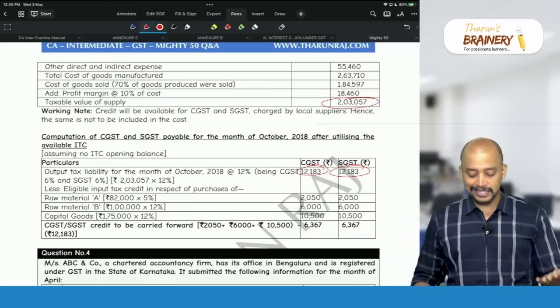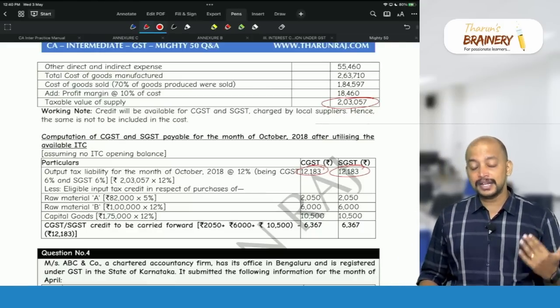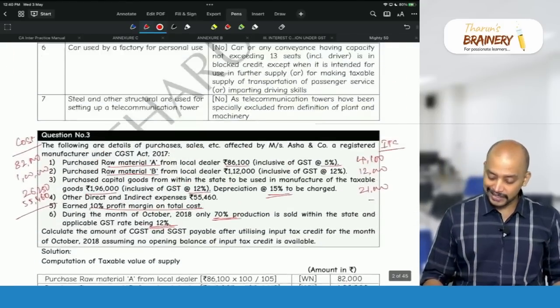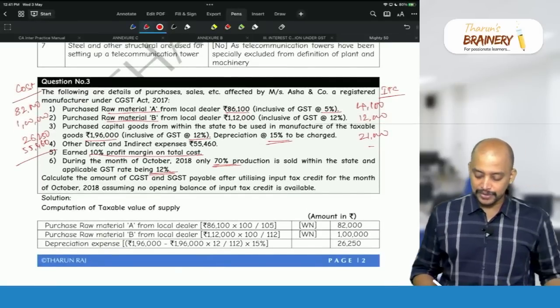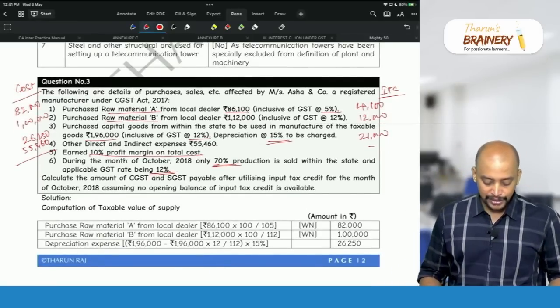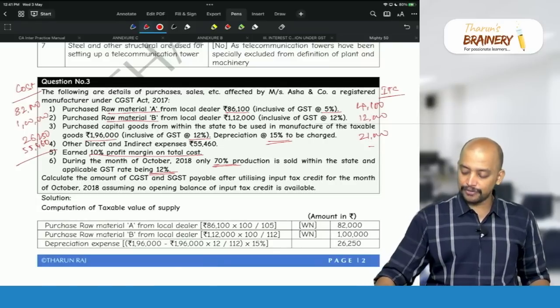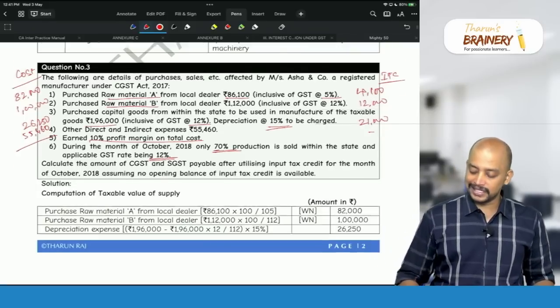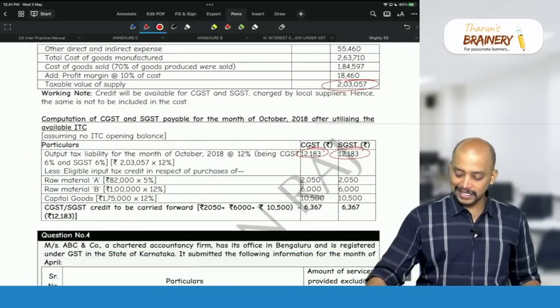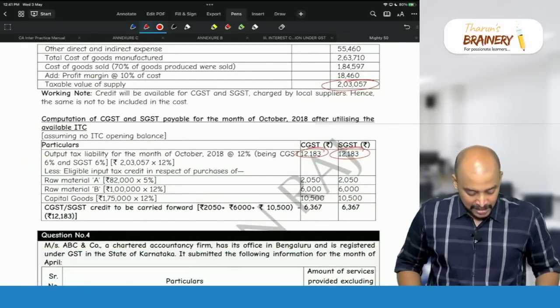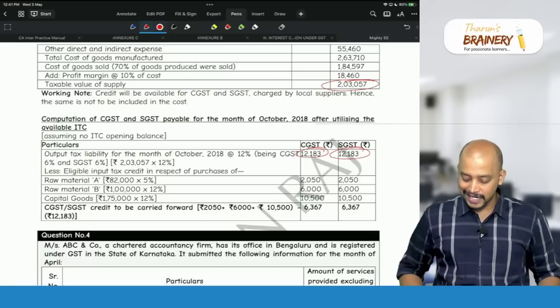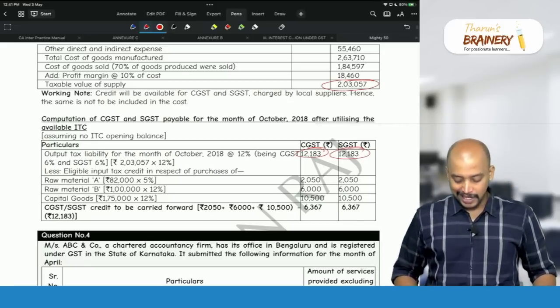Now this is gross liability minus input tax credit. If you see input tax credit here, we already computed the input tax credit: 4,100, 12,000 and 21,000. So total ITC 4,100 plus 12,000 plus 21,000, that is 37,100. 37,100 divided by 2, so equally we will use, that is 18,550.